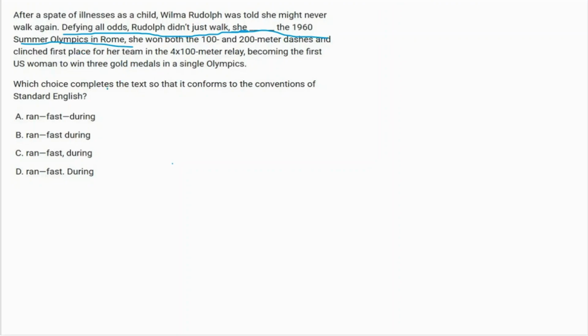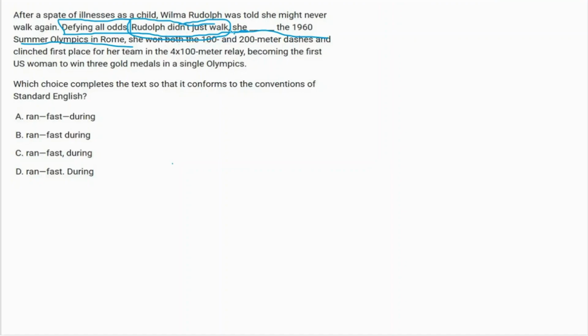So let's get to the shortcut. What is the question asking? If you look at the question form, how the question has been made, you will guess that easily. Believe it or not, you will know that easily. First, let's look at the sentence structure. How is the sentence started here? Defying all odds, which is a dependent clause. Rudolph didn't just walk, which is an independent clause, but not completely done. Because what did it say? Rudolph didn't just walk. That means she did something else too. That means there is more to that sentence. It is independent but not complete.